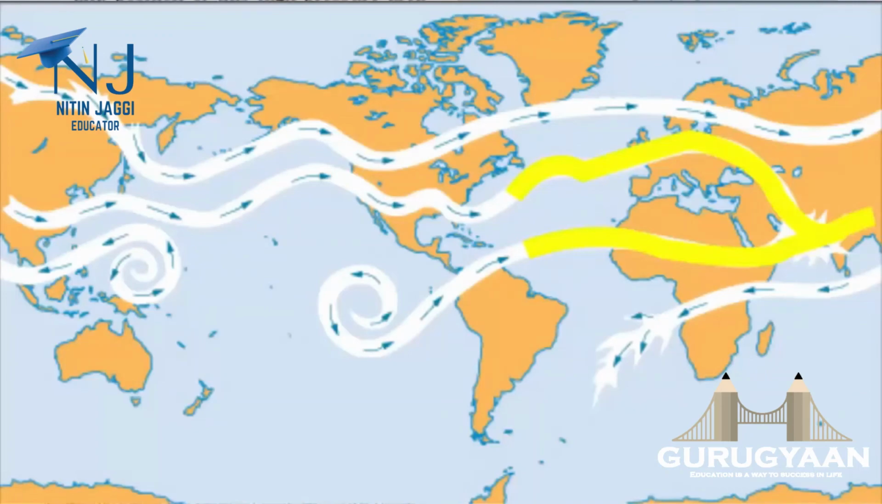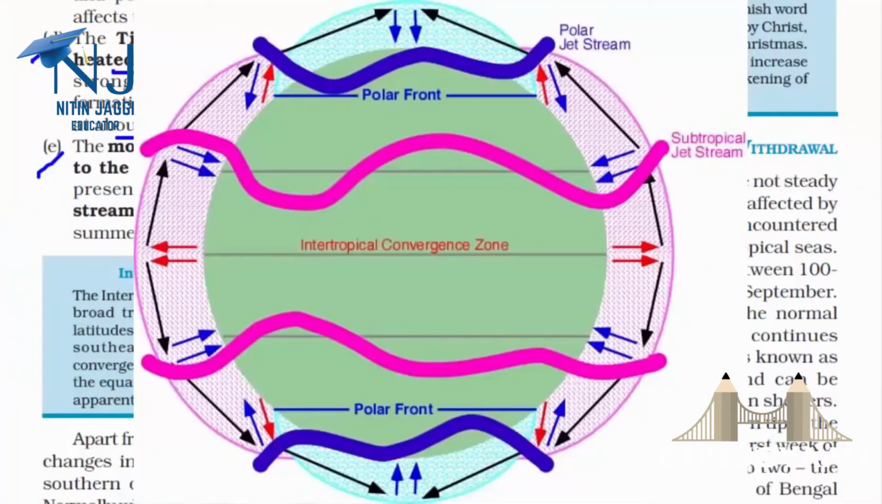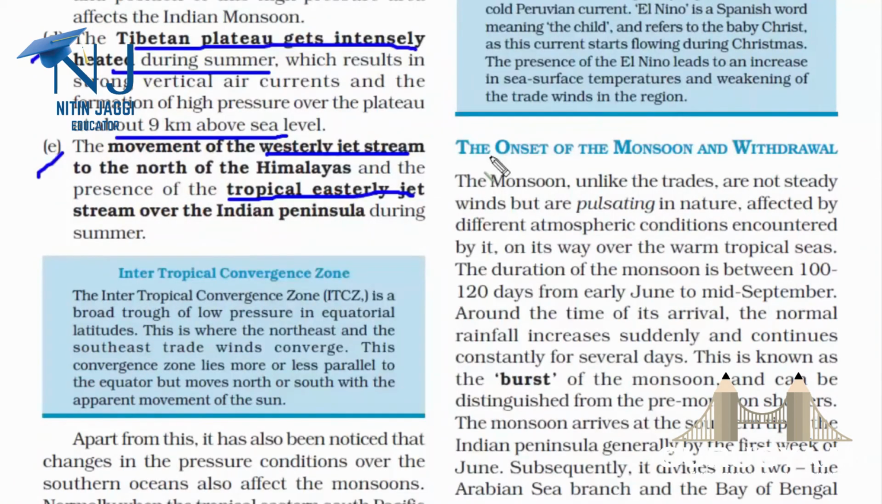So what do we mean by jet streams? They are fast flowing narrow air currents found in the upper atmosphere. So if you go high up in the atmosphere, there is a thin air that keeps on flowing from one place to another, and they are continuous. So these are called jet streams.